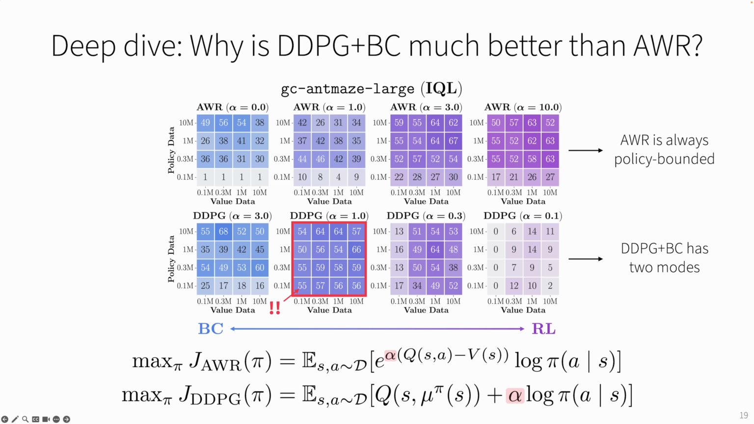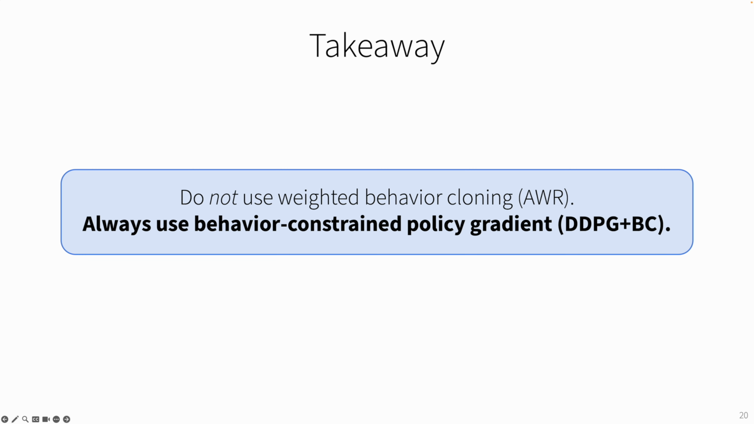So that's one reason why DDPG plus BC is better than AWR. And in the paper, we have much more extensive analysis about different policy extraction algorithms, so if you're interested, please check out our paper. Takeaway: do not use AWR, always use DDPG plus BC.